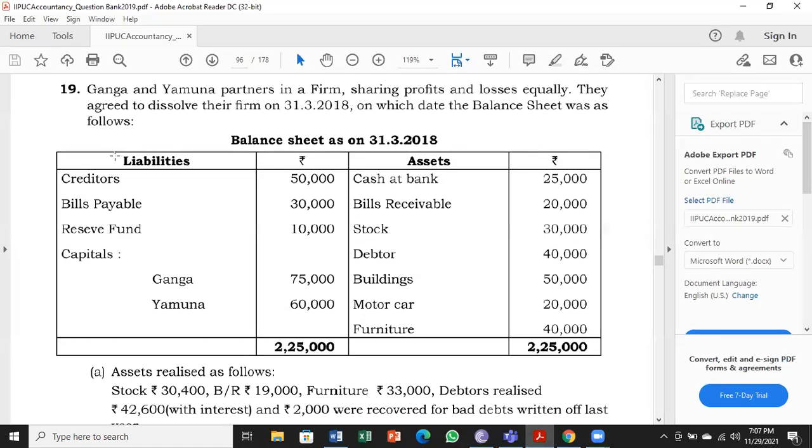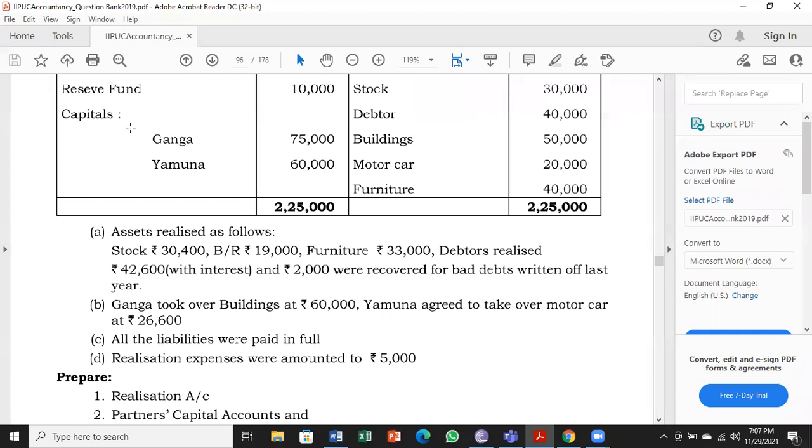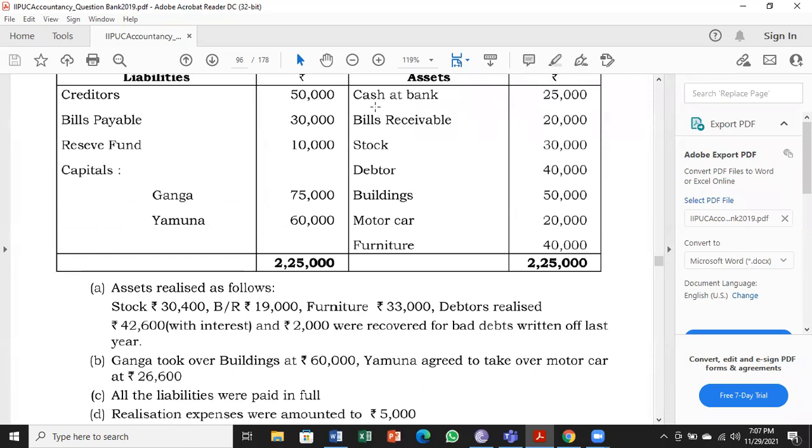So I have transferred two liabilities also to credit side. We are left with only reserve fund and capitals that will be taken in the capital account. Now let us move on to the information. Assets realized as follows. Remember, we don't have cash, we have cash at bank.